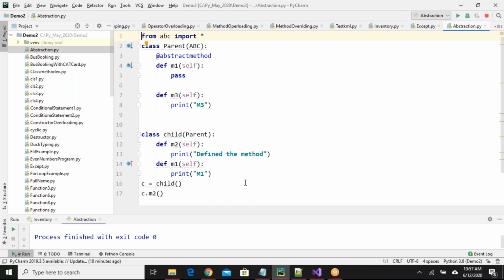In line number 7 and 8, we have defined another method called M3. Is it an abstract method? No, it's not an abstract method. How can I say it's not an abstract method? Because there is no decorator called @abstractmethod. So it is not an abstract method. I can say M3 is a non-abstract method, or I can say M3 is a concrete method. Okay, there are two names.